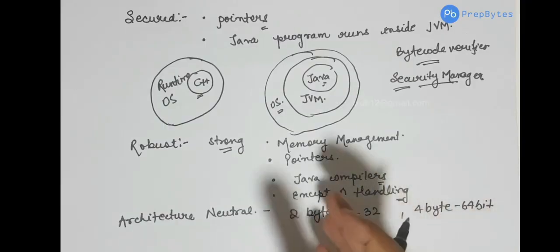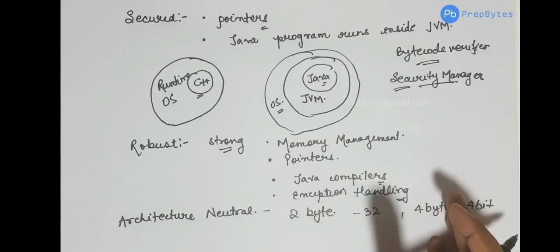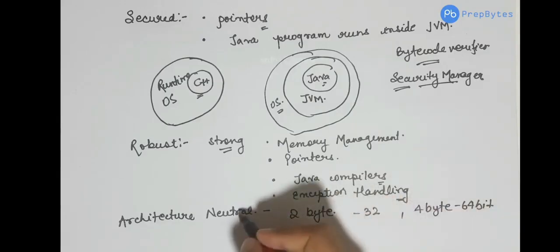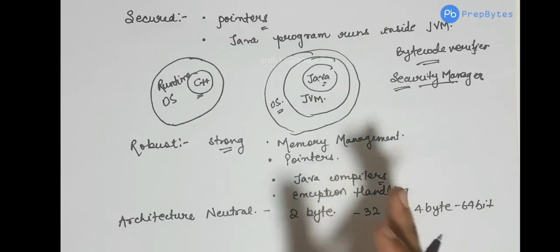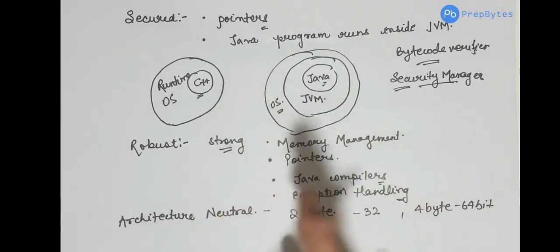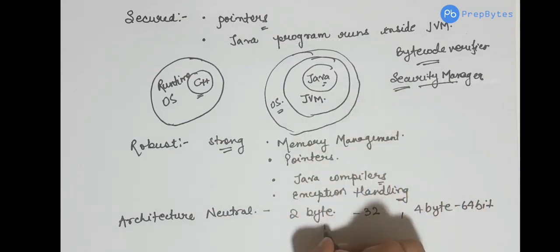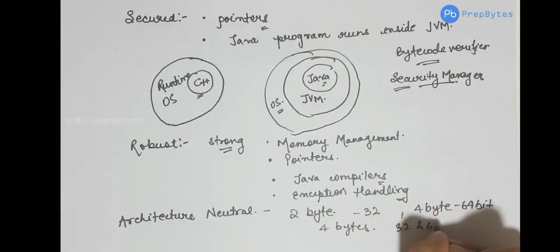So the size of a particular data type depends upon the architecture of the system. But in case of Java, the size of the data type remains the same irrespective of the architecture that we have. So the size of an integer will be 4 bytes in both 32 and 64-bit operating systems.